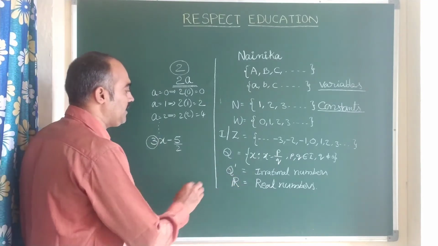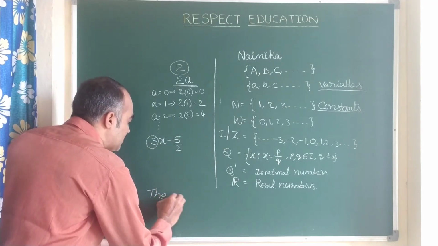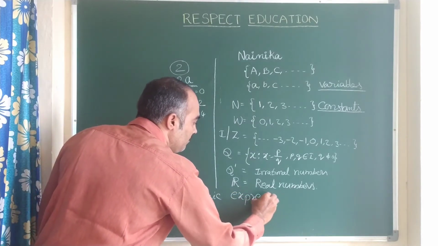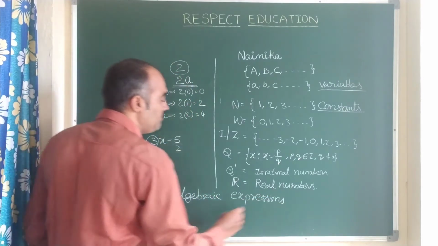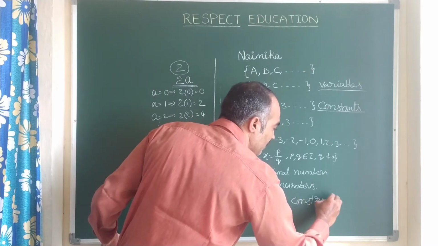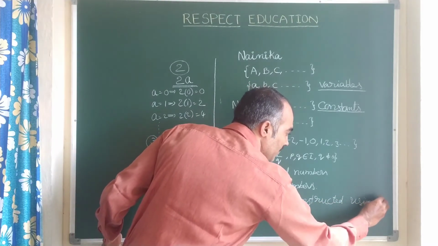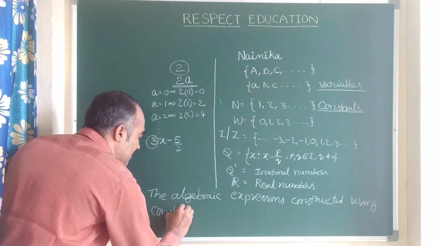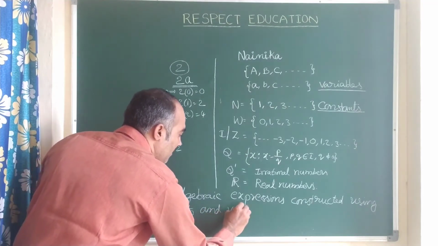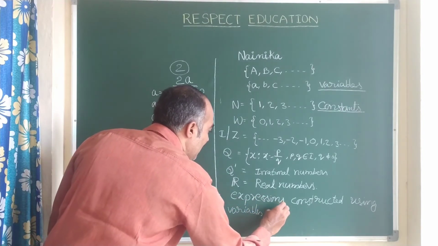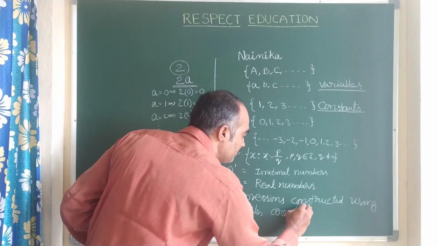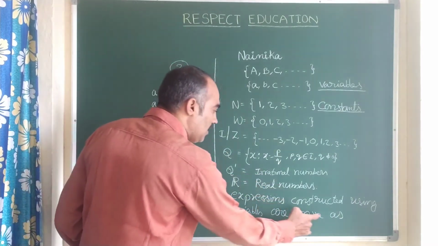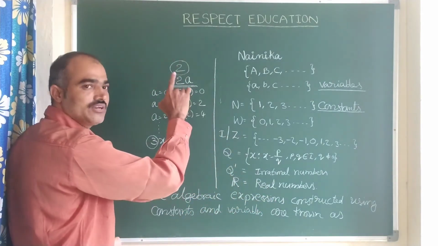So here we can write: algebraic expressions constructed using constants and variables are nothing but our chapter name.